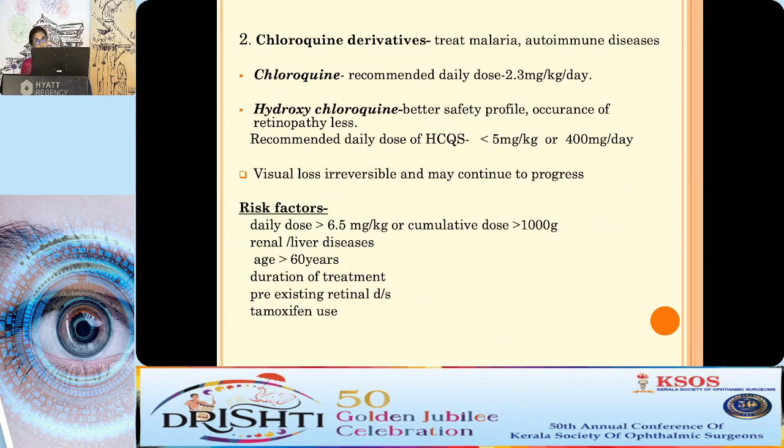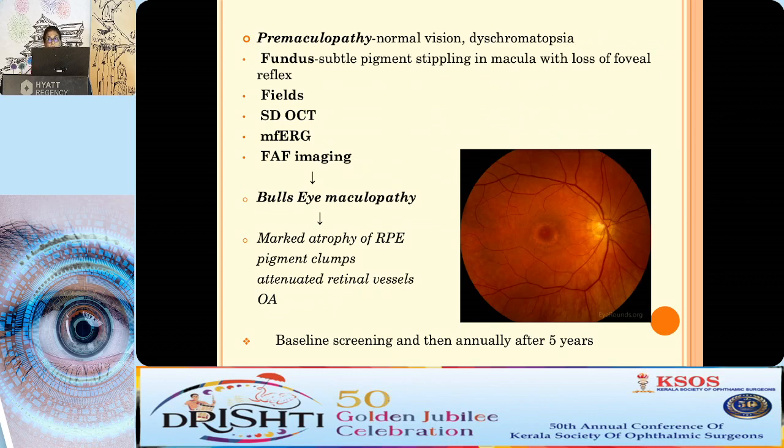Chloroquine derivatives, we know, are used to treat autoimmune diseases and malaria. Hydroxychloroquine, with a better safety profile, is preferred over chloroquine. Visual loss is irreversible and continues to progress. The risk factors are that it is both dose and duration dependent. Patients with renal diseases and age over 60 years are at increased risk. In the premaculopathy stage, the fundus shows subtle pigment stippling in the macula with loss of foveal reflex. Visual fields, SDOCT, multifocal ERG, and fundus autofluorescence help us to pick up very early stages of toxicity.